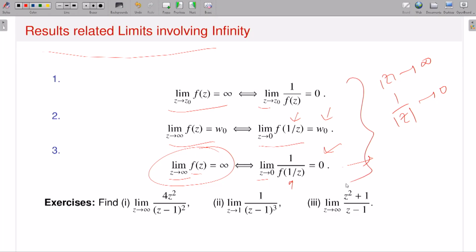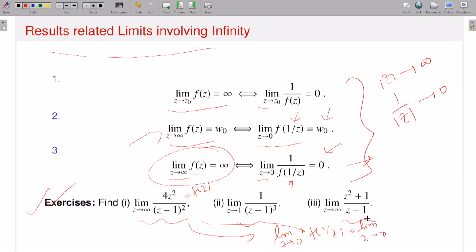If I have these three pieces of information, this is an exercise, you should complete it: what will be the corresponding limit here? Now z approaches infinity, what can you do? You just use that fact. You just replace z by 1 by z and use the limit as z approaches 0. So for example, using condition 2, limit as z approaches 0 of f of 1 by z. Okay, what is that?